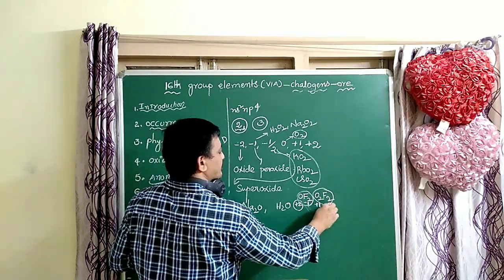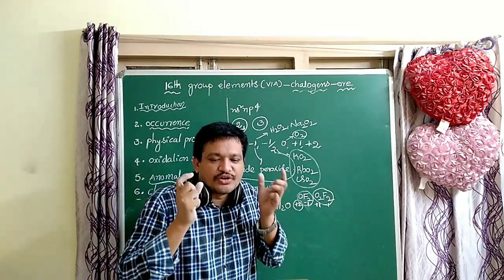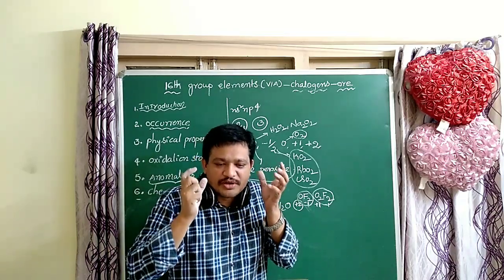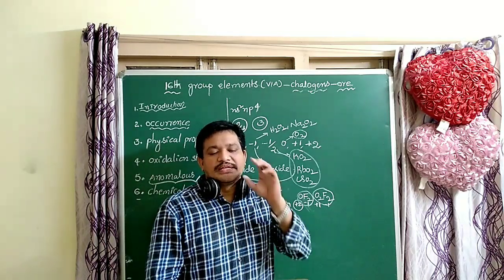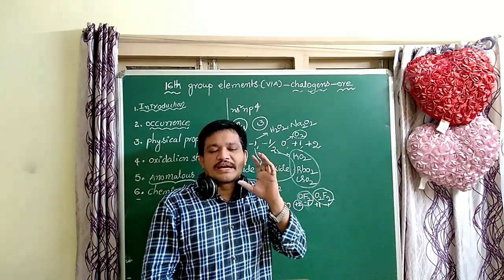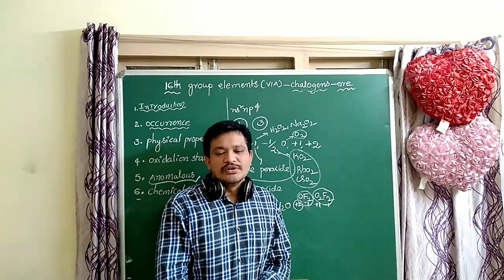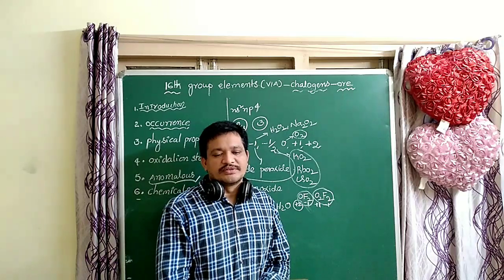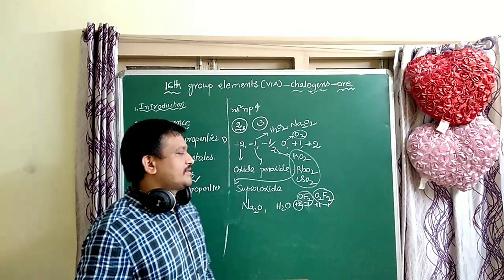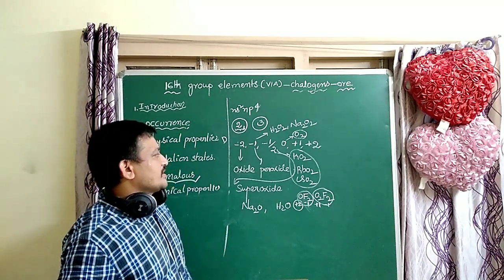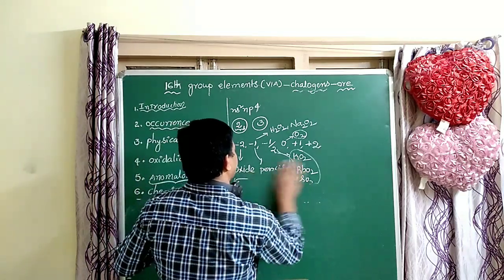In which of the following cases does oxygen exhibit a positive oxidation number? When it reacts with fluorine. That is very important, students. The remaining elements can easily exhibit positive oxidation numbers, +4 and +6.